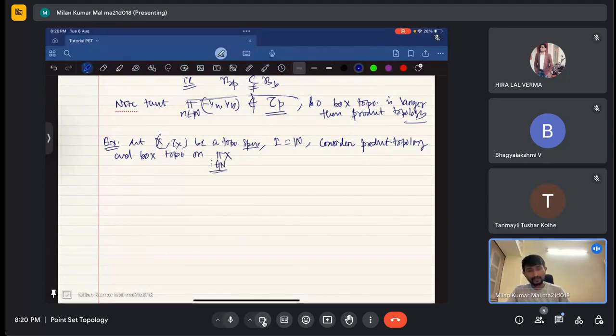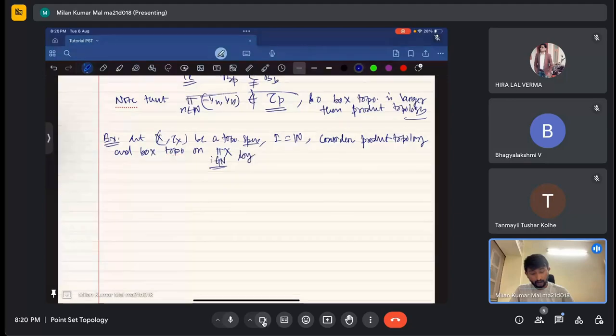Here for every i, X_i is the same. Product topology I denote by tau p and box topology by tau b, respectively.